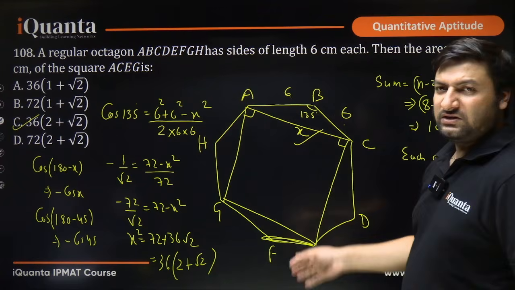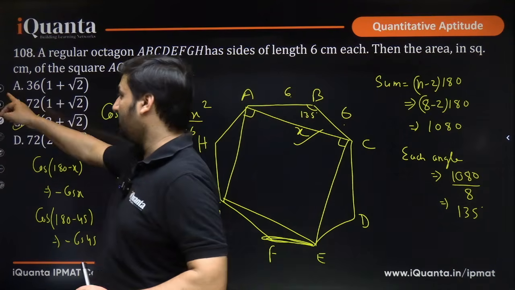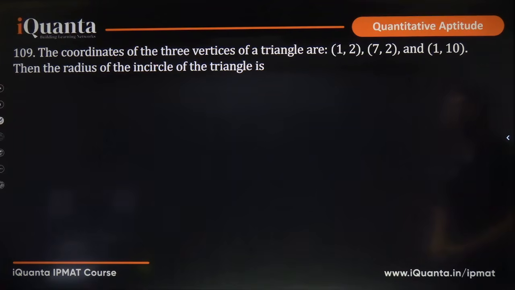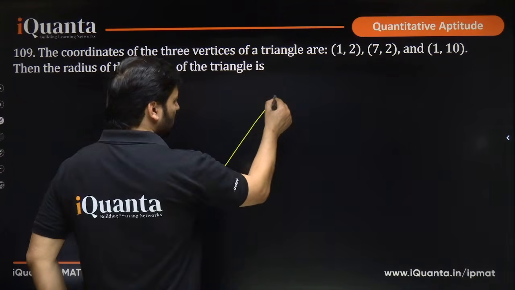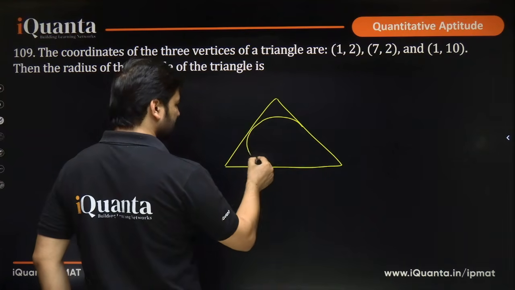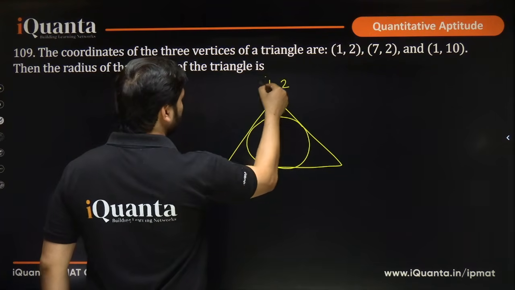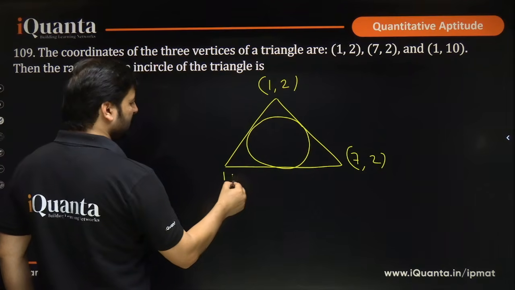So whenever you have a triangle in which two sides are known and the included angle is known, you try the cosine formula, okay? The coordinates of the three vertices of a triangle are (1, 2), (7, 2) and (1, 10). Then the radius of the incircle of the triangle is? So you know what an incircle is, right? An incircle is a circle which is inside the triangle and touches all the sides of the triangle.